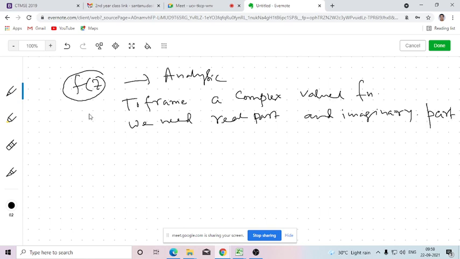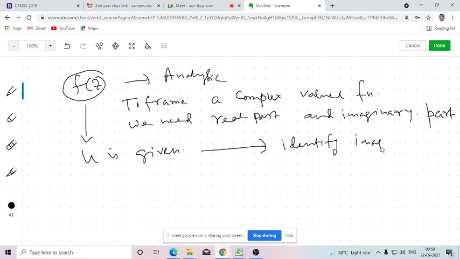So now if it is given that f(z) is a function but the function is not defined directly, rather the real part is given, then if the function is analytic, from the real part we can identify the imaginary part. Is that clear or not?